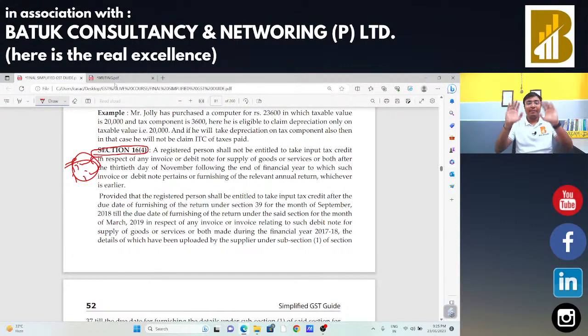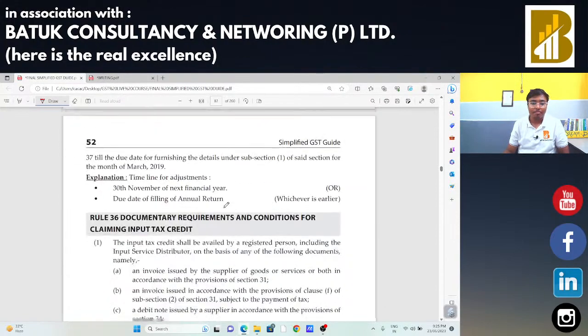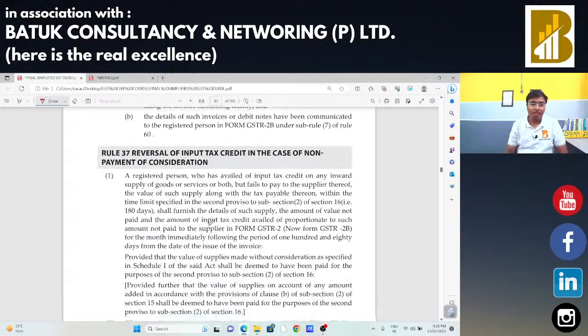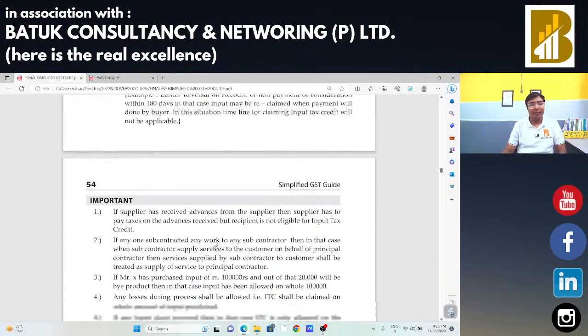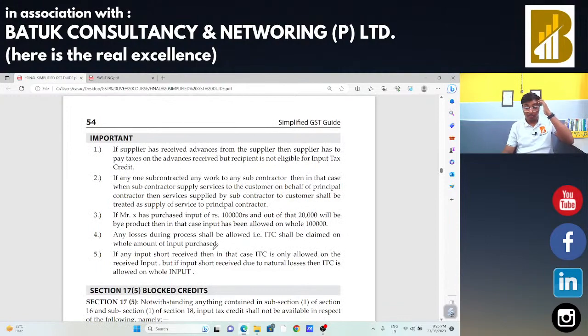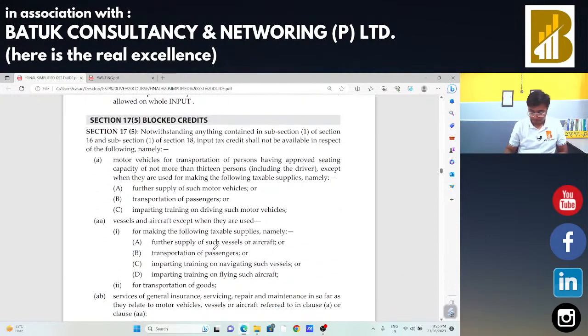Is that okay? Section 16 subsection 1, 2, 3, 4 is okay for you? Reversal we had already discussed. So just comment in the chat box that Section 16 subsection 1, 2, 3, 4 is okay.